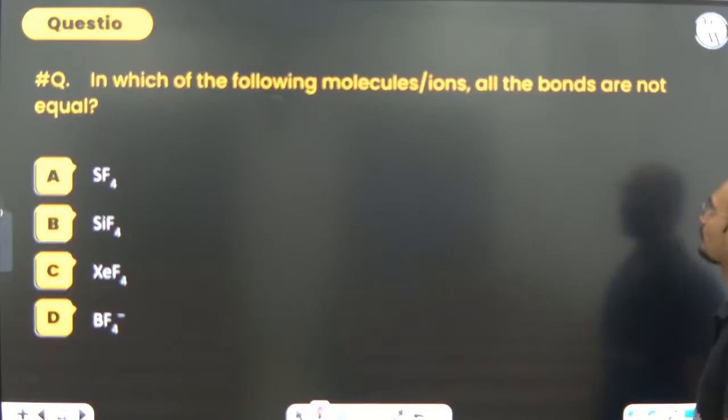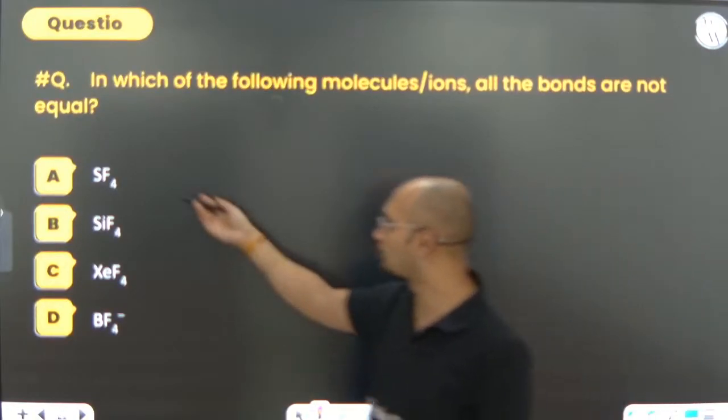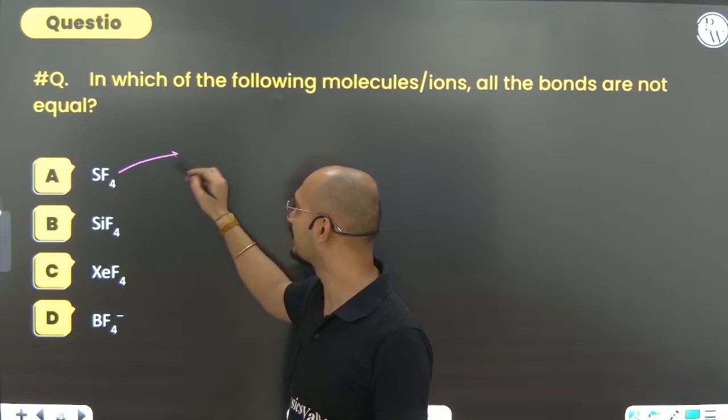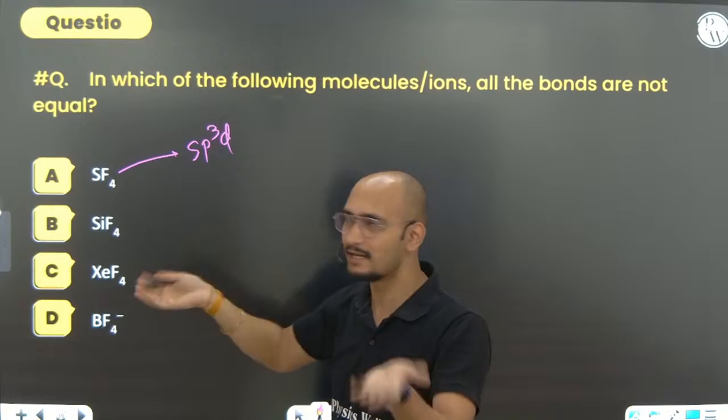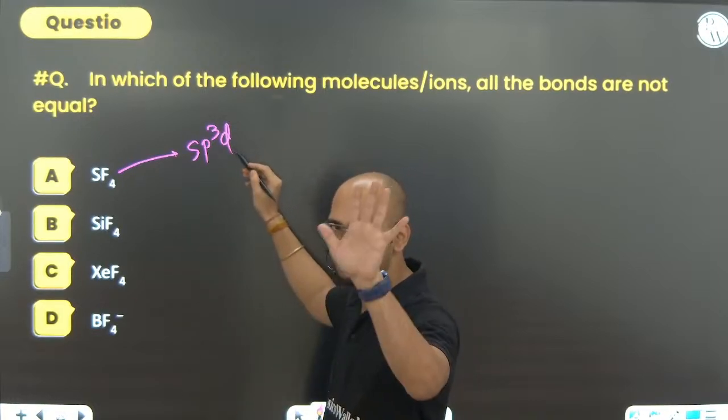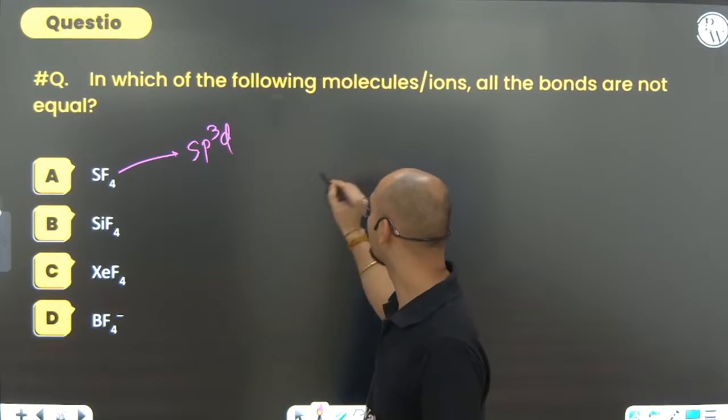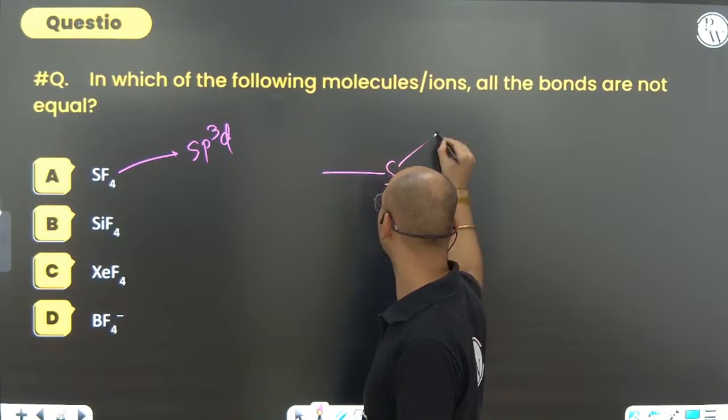Next, in which of the following molecules or ions all the bonds are not equal? SF4, can you see SF4? What is that? It is sp3d. You can find out. 6 plus 4 is 10. Half of 10 is 5. Steric number 5 for sp3d. So it should be what? S, F